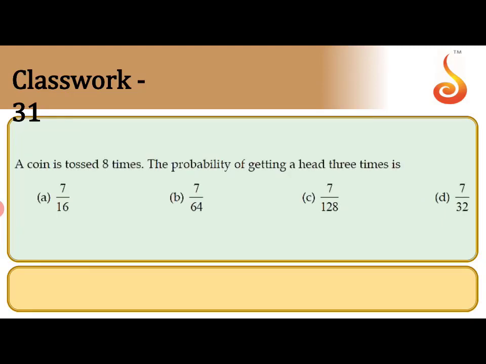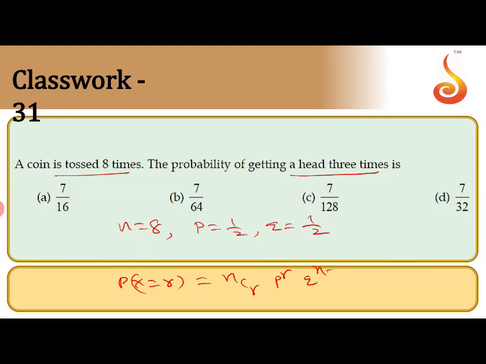A coin is tossed 8 times. The probability of getting head 3 times. How many times are you tossing the coin? 8 times. In this case, you can use binomial distribution. N equal to 8. Probability of getting head P equal to 1 by 2, tail Q is 1 by 2. You can take the formula from binomial distribution, P of X equal to R is nCr P power R Q power n minus R, to get the answer directly. But here R equal to what? 3. So I will do it in the next slide to get proper clarity.